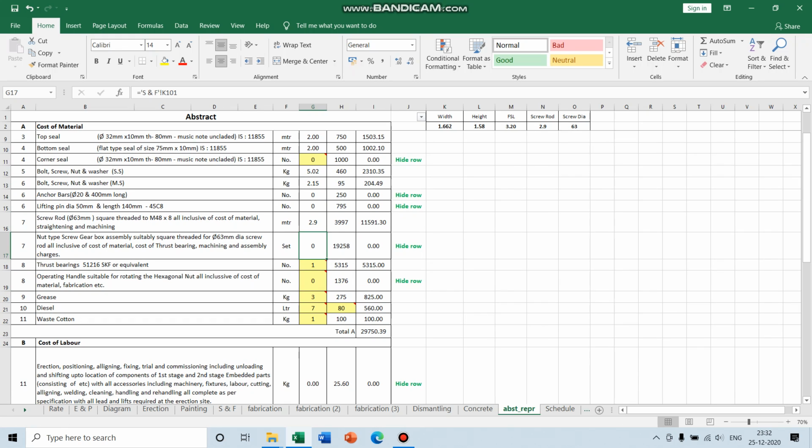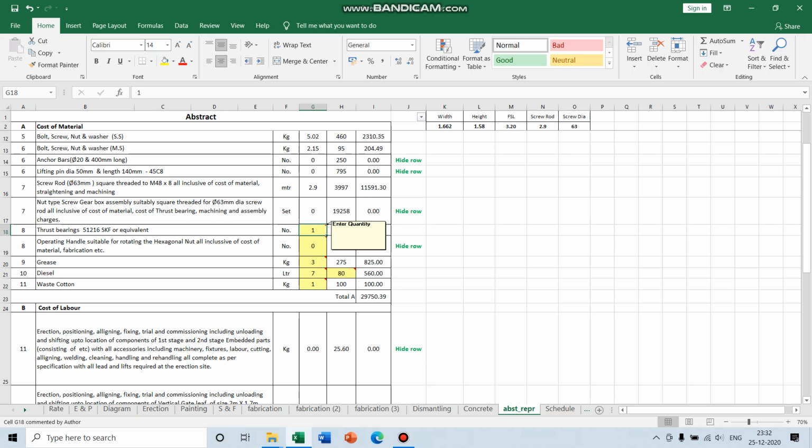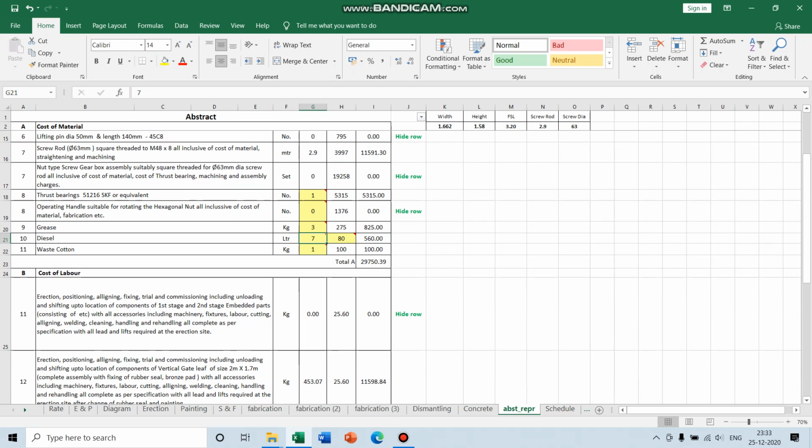These data are automatically taken. We will only have to change the yellow cells. Okay, suppose the thrust bearing is damaged. Okay, so we may write it as 1, the quantity as 1. Operating handle, there is no need of operating handle, and we have to enter appropriate data in these cells.